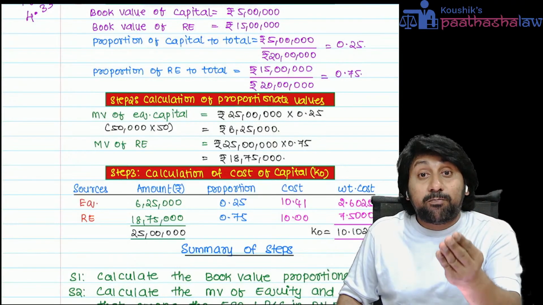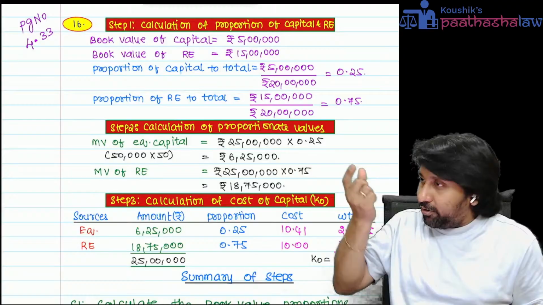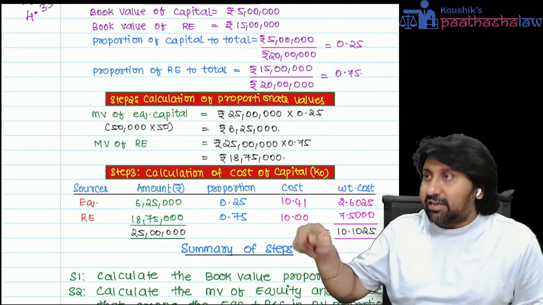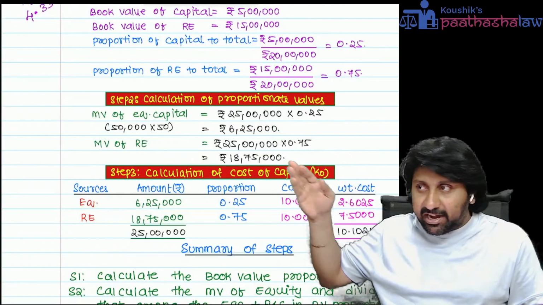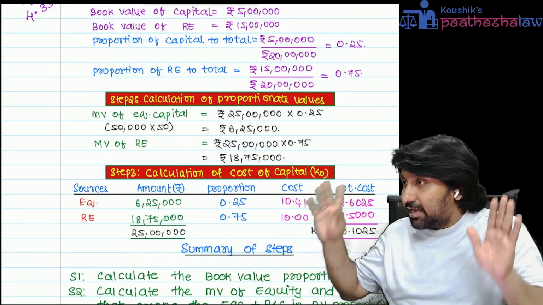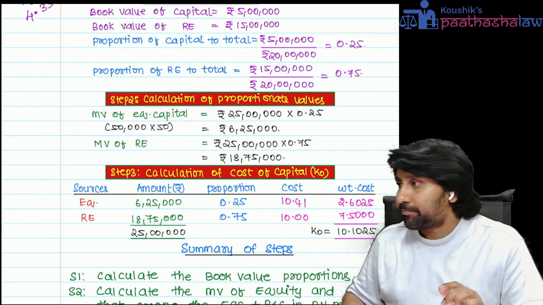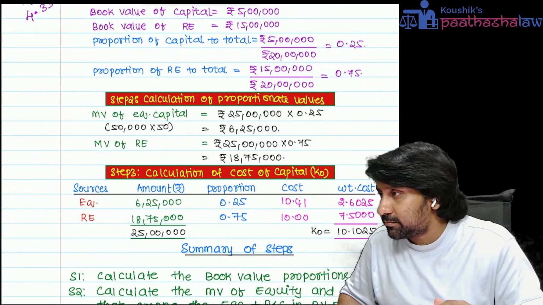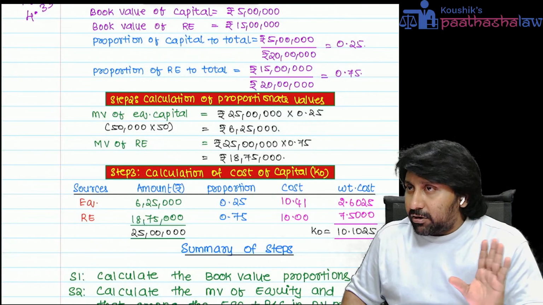Divide on the basis of book value proportions. So first calculate book value proportions: 0.25, 0.75. You got the 25 lakh, right? Give 0.25 to equity share capital and 0.75 to the retained earnings, and thereby calculate the value and you will get KO. Everybody answer, did you understand the point clearly or not? Everybody understood the concept clearly?